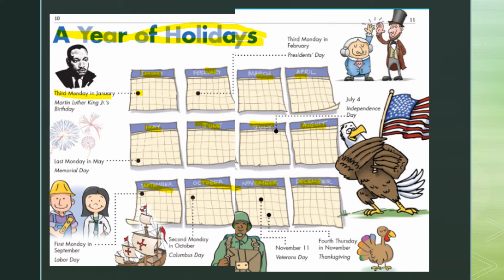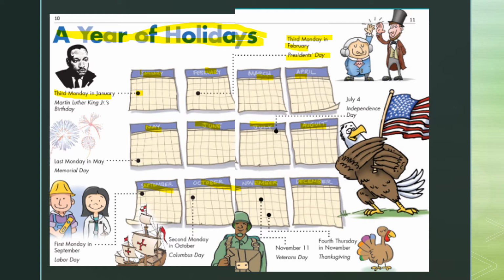Another holiday we celebrate in January is always on the 1st, which is New Year's Day, okay? So it doesn't matter what day it falls on. Doesn't matter if it's a Monday, a Tuesday, a Wednesday. It's always the 1st.